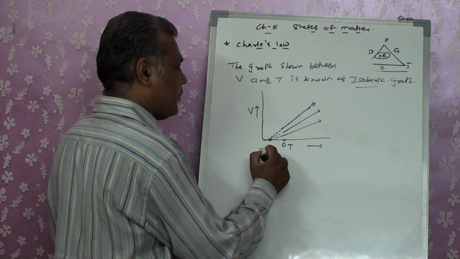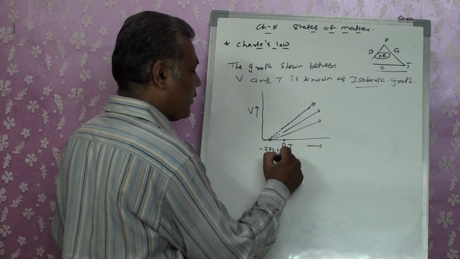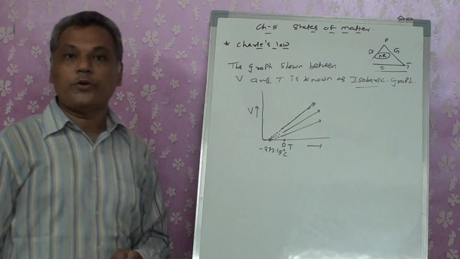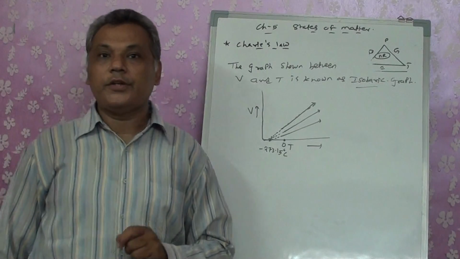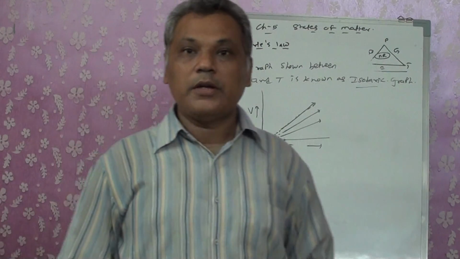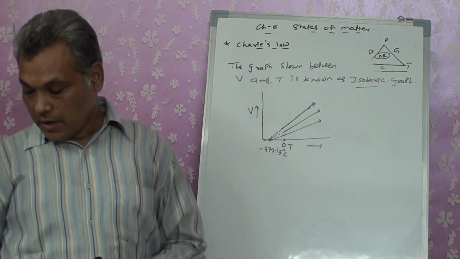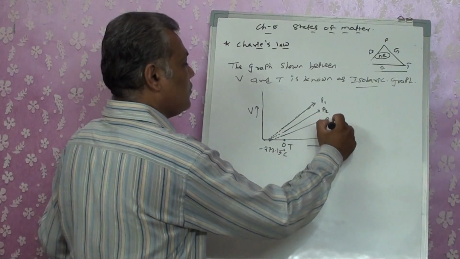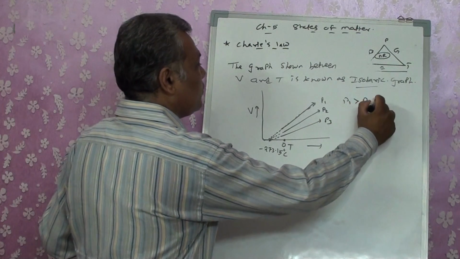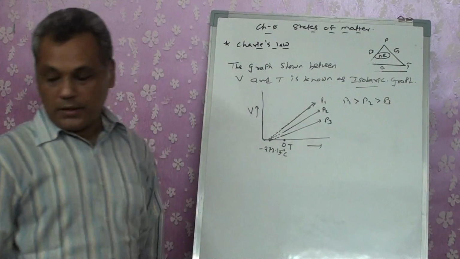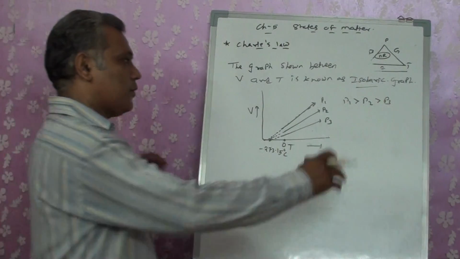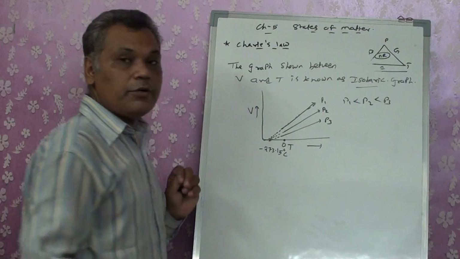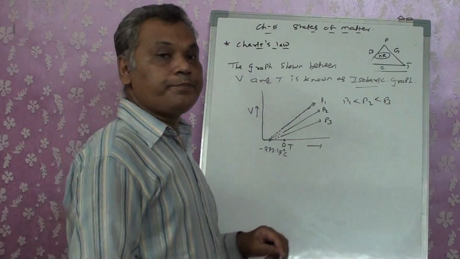My starting point will be minus 273.15 degrees C. That is my initial temperature, the starting point, because at minus 273 degrees Celsius we will find that the volume becomes 0, and we are going to get P1, P2, P3 over here. P1 is less than P2 is less than P3 here, right?